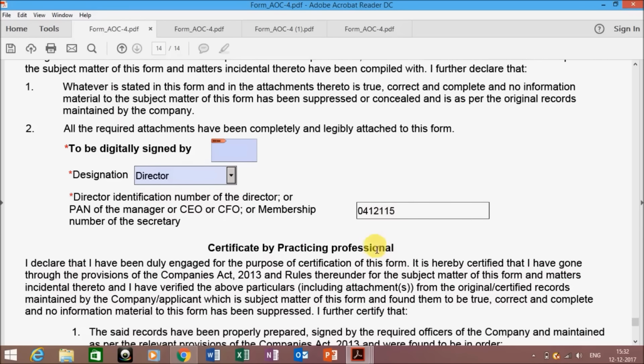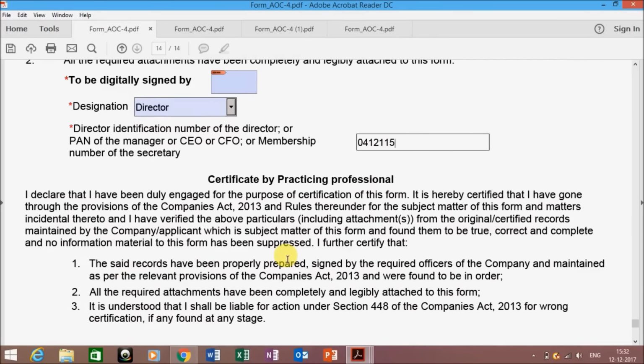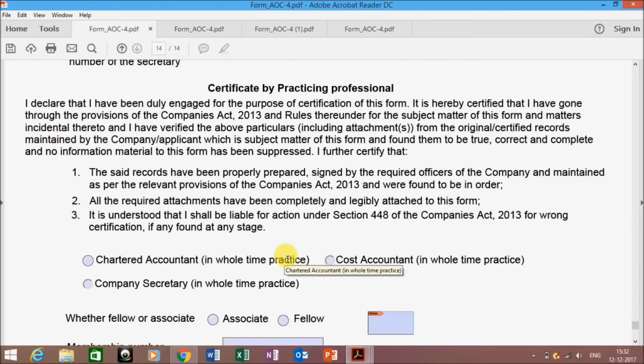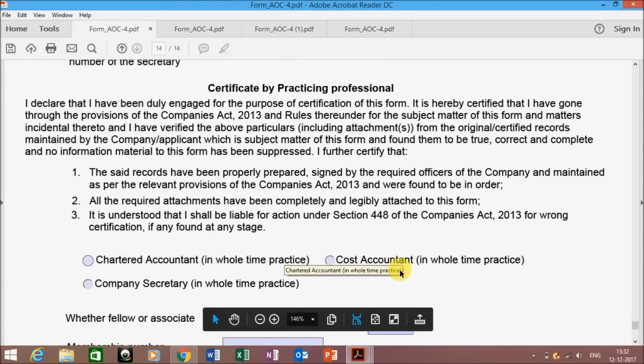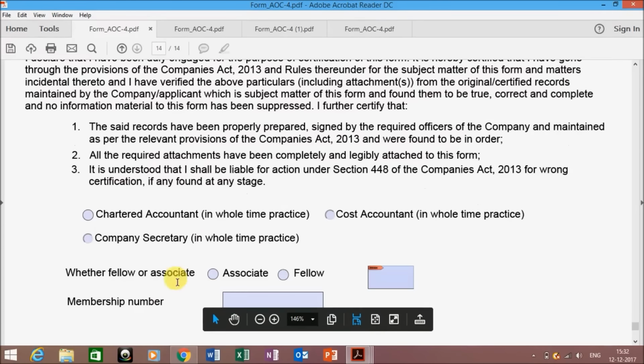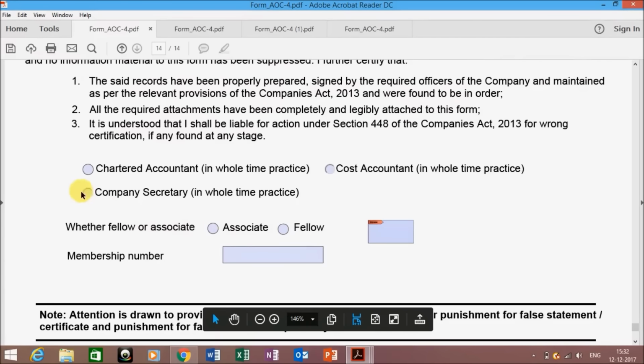Then next is the certificate by practicing professionals, that is the chartered accountant, cost accountant, and the company secretary who are in whole-time practice can sign this form. If your professional is an associate, click on associate. If it is fellow, then fellow. Enter the membership number over here.